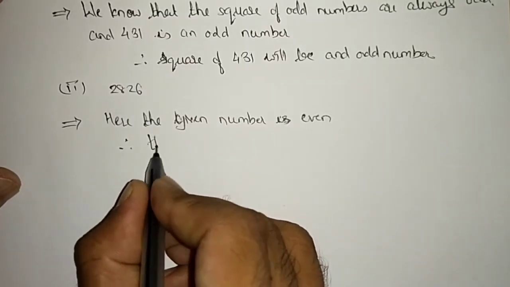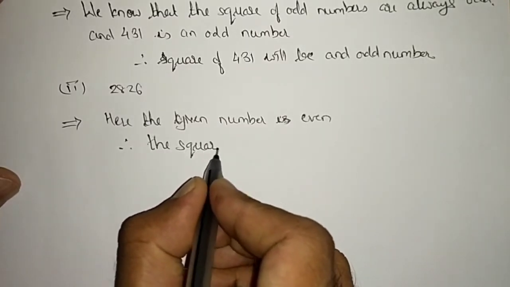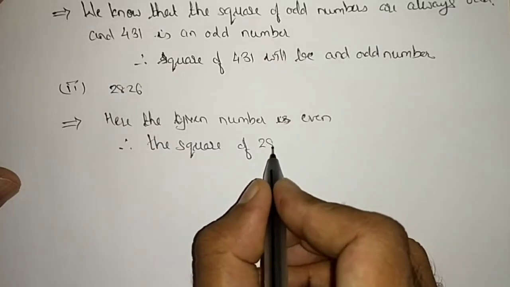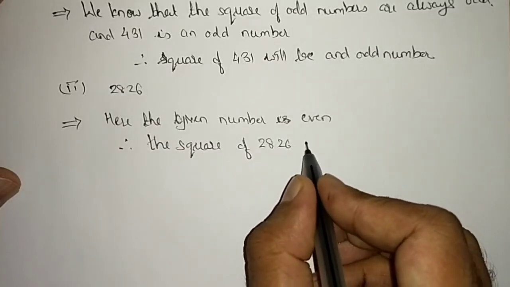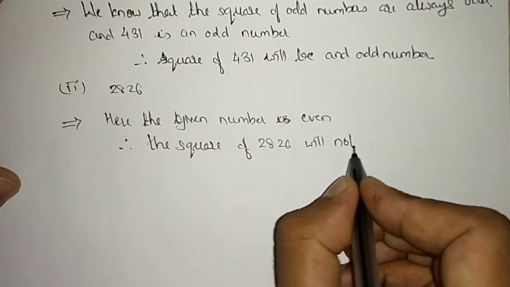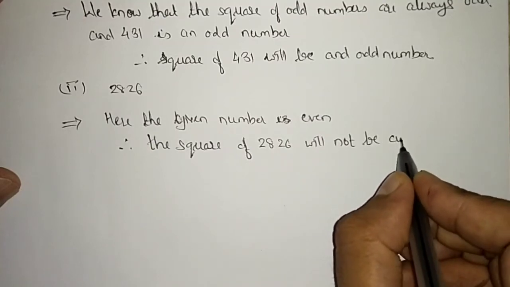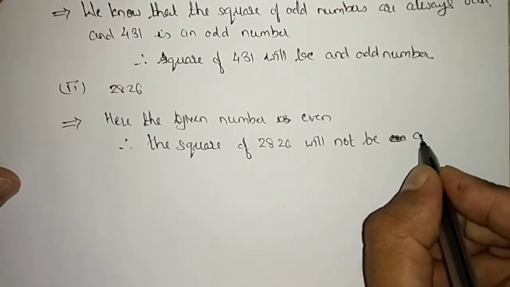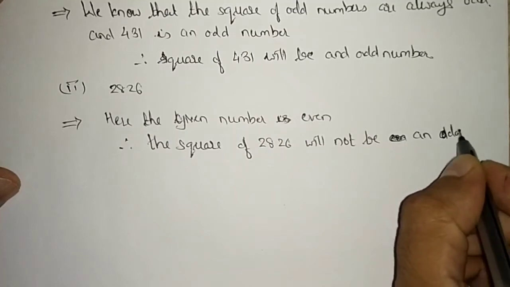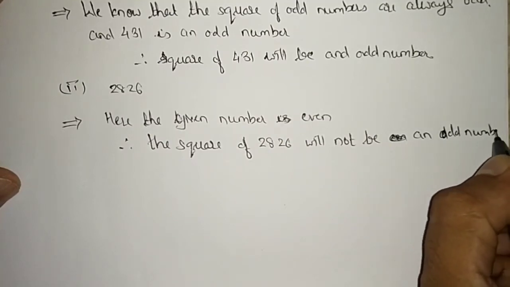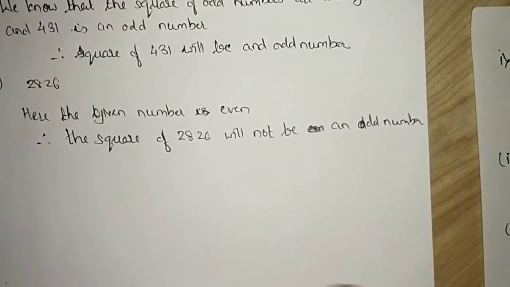Therefore, the square of 2826 will not be an odd number. Hope you are understanding.